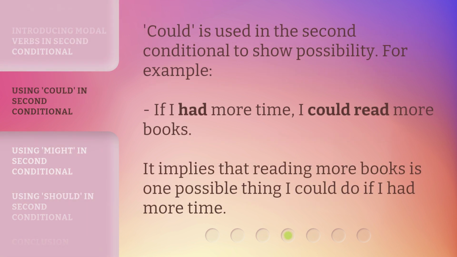Could is used in the second conditional to show possibility. For example, if I had more time, I could read more books. It implies that reading more books is one possible thing I could do if I had more time.